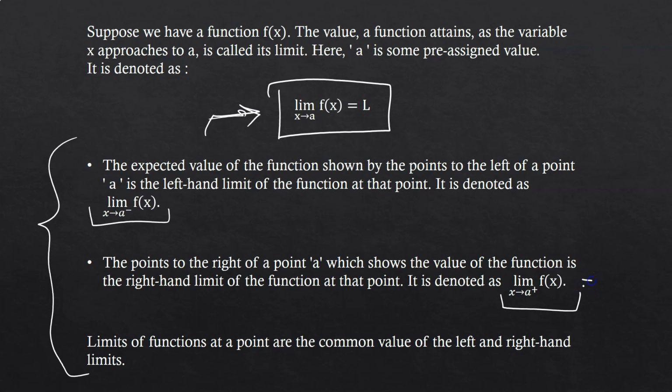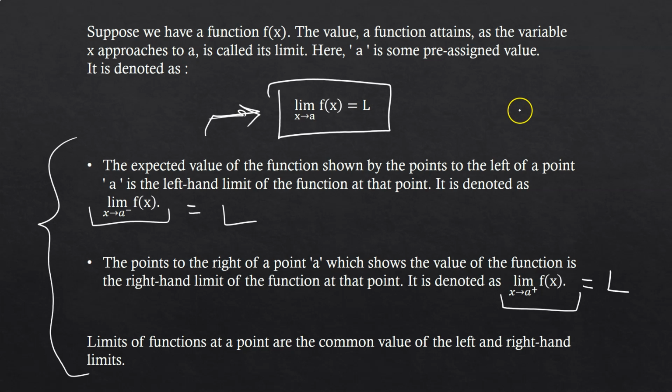Suppose you get your left hand limit as L and your right hand limit as M, and L and M are different numbers. In such cases the limit does not exist, so there is no question of how to define the limit. But if you are getting the same value, then in that case the same common value L will be called the limit of the function at that point.